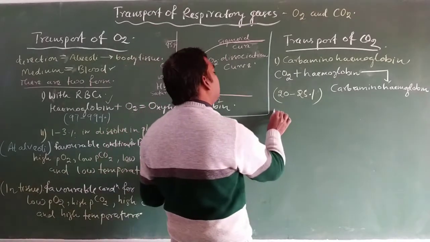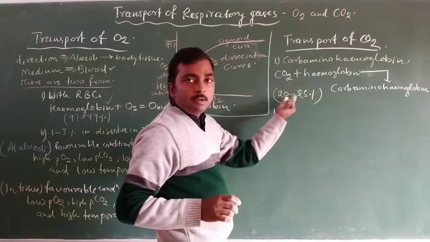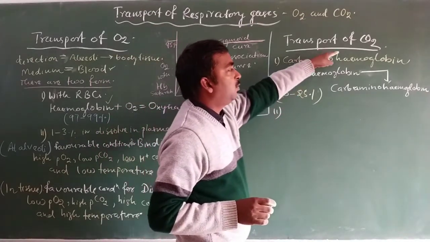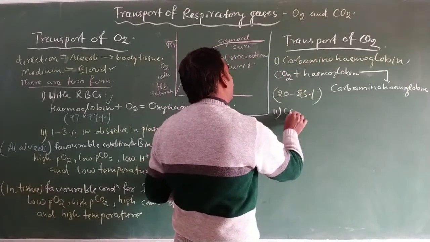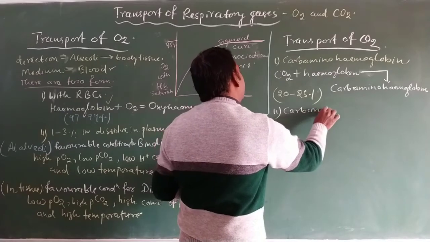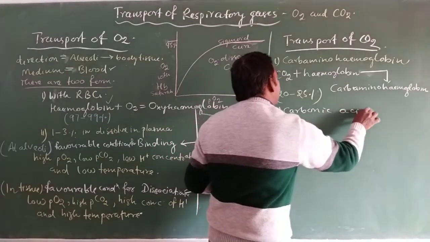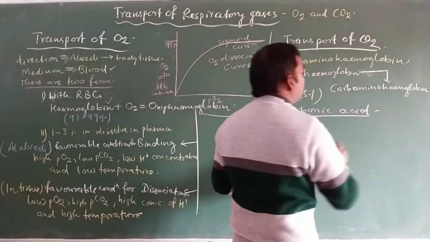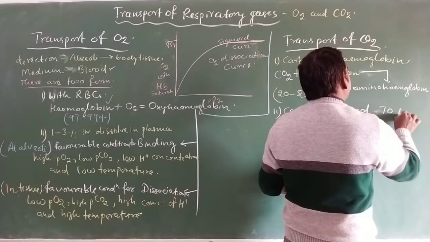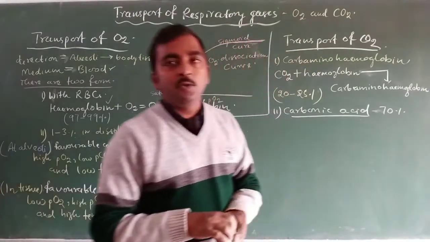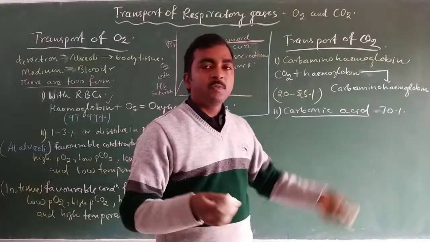Now the second form in which CO2 is transported in our blood is carbonic acid. About 70% of CO2 is transported in this form.